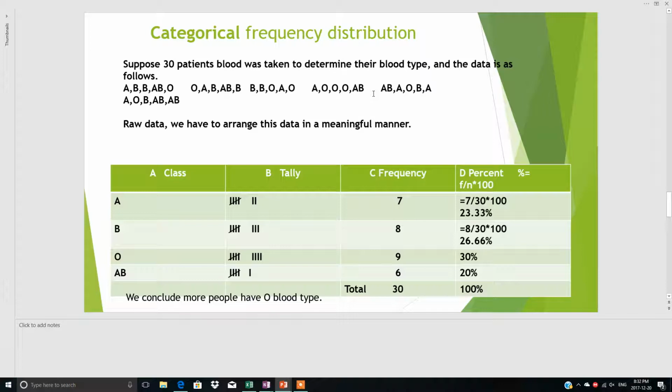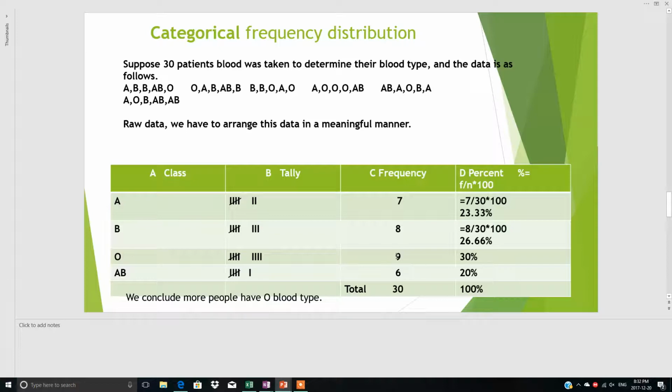If you want to show it in percentage, this is 7 divided by 30 multiplied by 100, so 23.33% of patients have A group, 26.66% of patients have B group, and 30%, 20%, and the total makes 100%. So on the basis of this organized data, we can conclude that more people have O blood type.